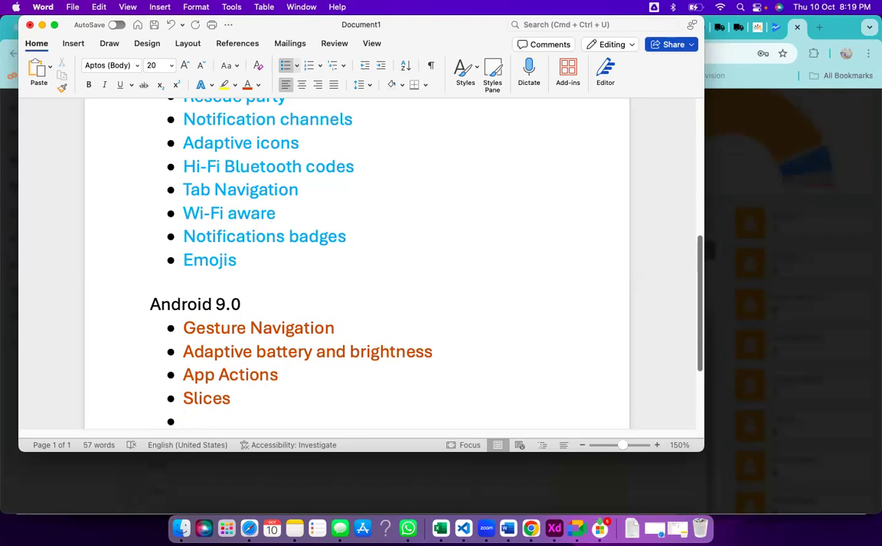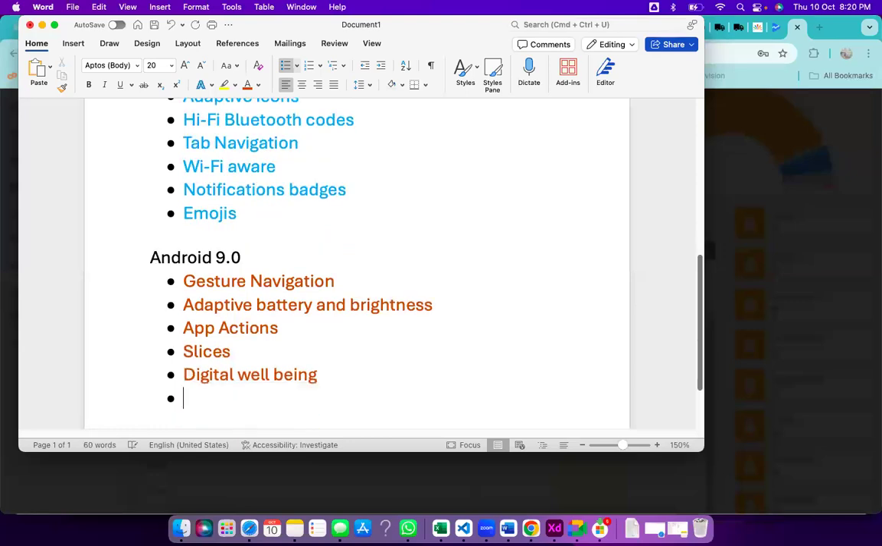Next one is digital well-being. So digital well-being is nothing but a dashboard of how many notifications apps send you, and how much time you spent on each app. Like with WhatsApp, you spend 1 hour, and it sends 100 notifications. Facebook, this much time. Like this, it will give you the details.